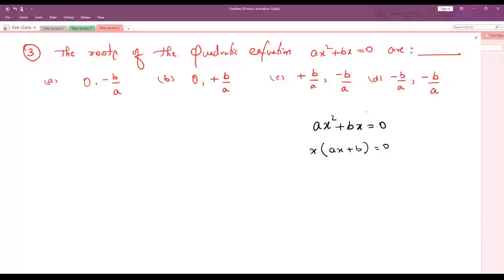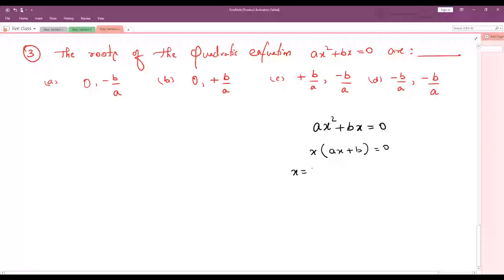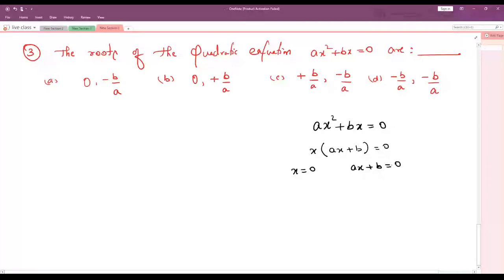Now x into ax plus b equals 0. It means x value will be 0 and even ax plus b value also will be equal to 0. Understood? We can split this. Now we want x value. So already I got one x value. The x value is 0. This is confirmed.